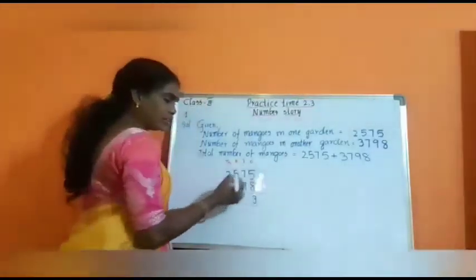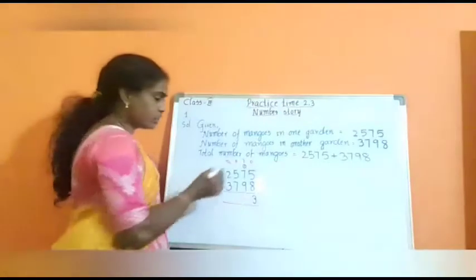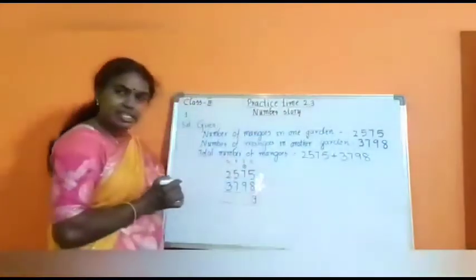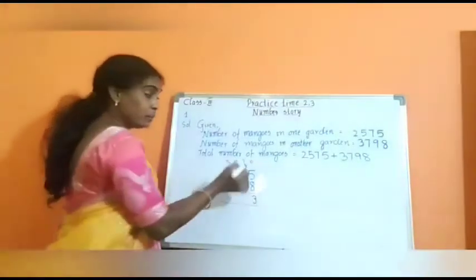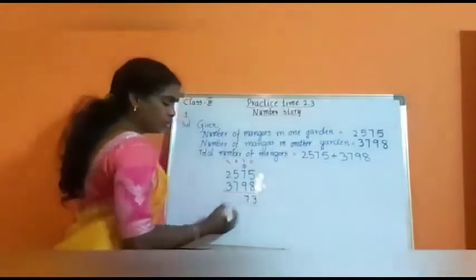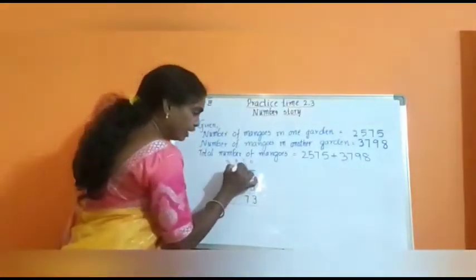I am writing 3 in the ones column and carrying 1 over to the tens place. Now, 7 plus 9 is 16. 16 plus 1 is 17. I am writing 7 in the tens column, then 1 carried over to the hundreds column.